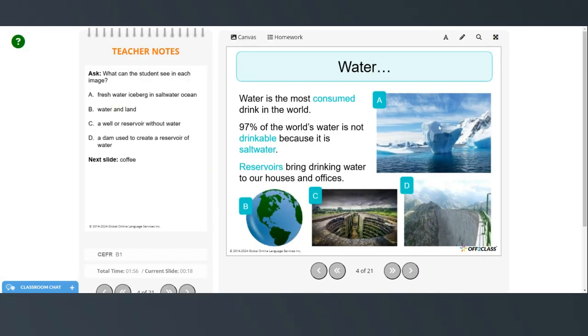So this is a freshwater iceberg in a saltwater ocean. This is showing water and land. This is a well or a reservoir, but there's no water in this one. And this is a dam used to create a reservoir of water.